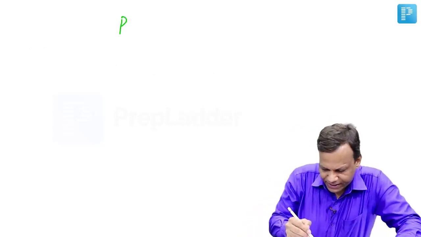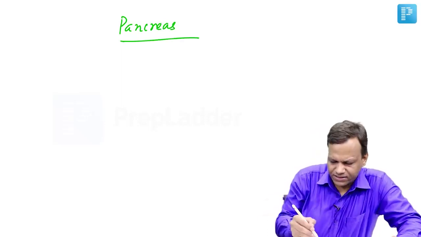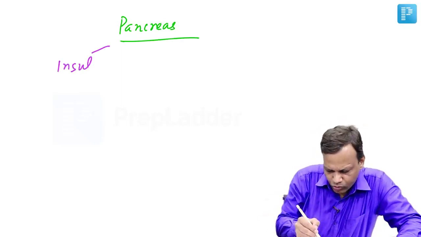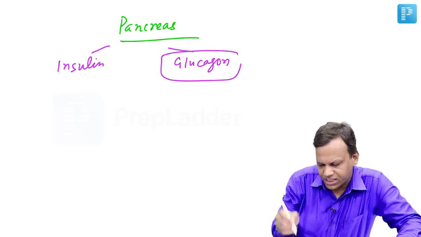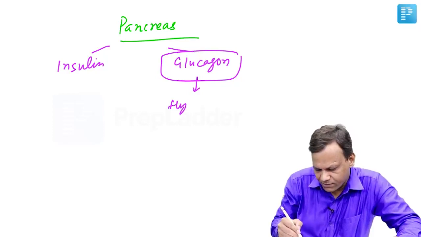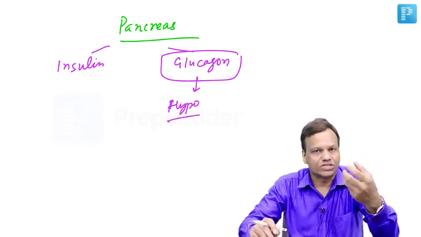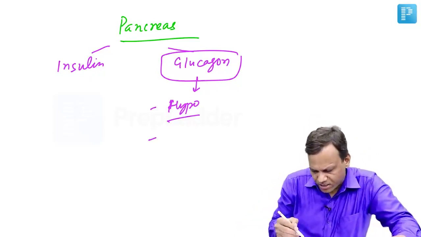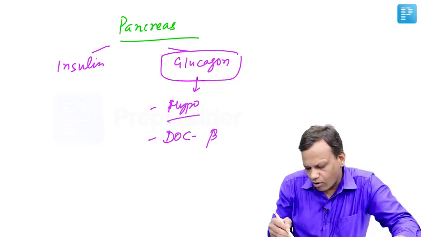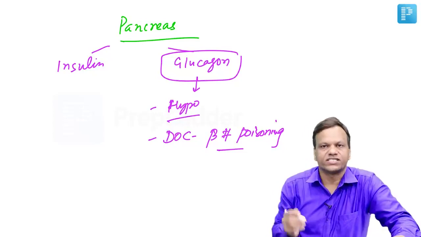Next endocrine gland is pancreas. Pancreas, the main hormones are insulin and glucagon. Glucagon increases blood sugar, so it is used for hypoglycemia. But it is not effective in hypoglycemia due to starvation or hypoglycemia due to alcoholism. Apart from hypoglycemia, it is drug of choice for beta blocker poisoning. Glucagon is drug of choice for beta blocker poisoning.